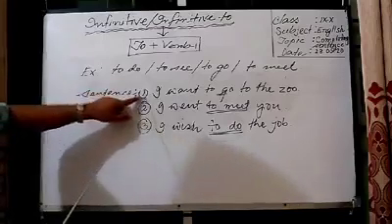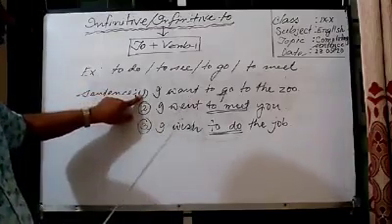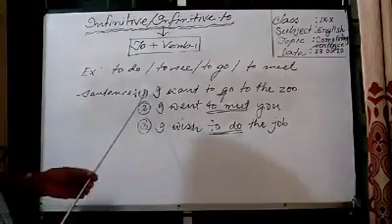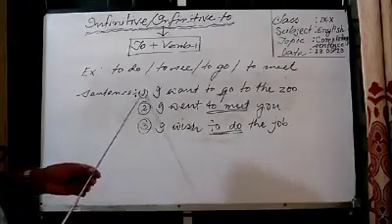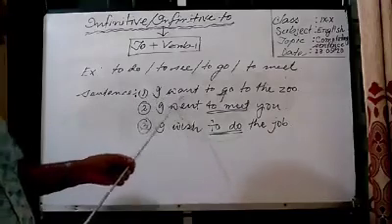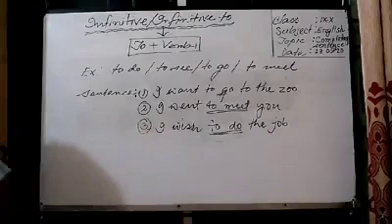Sentence number 1. I have used the infinitive in different sentences. You can see here 3 sentences, number 1, 2 and 3. In number 1 we can see the sentence, I want to go to the zoo.